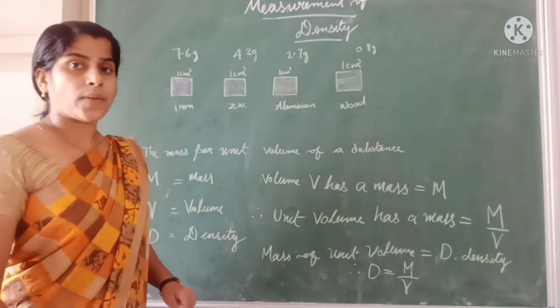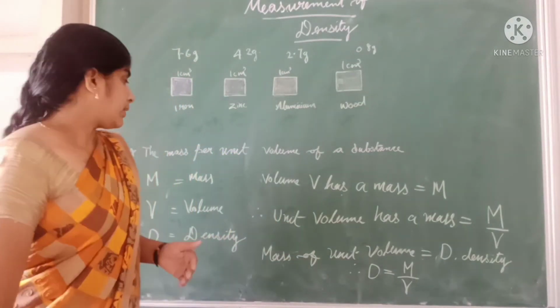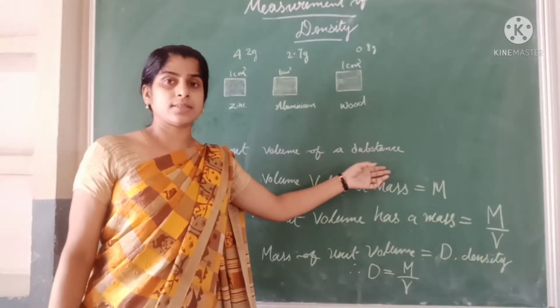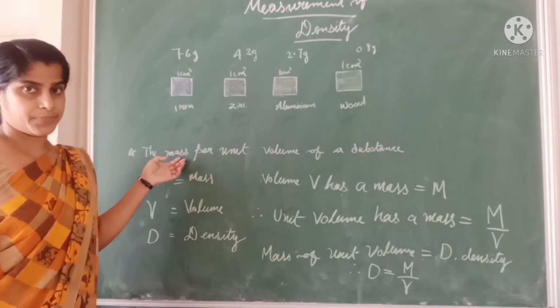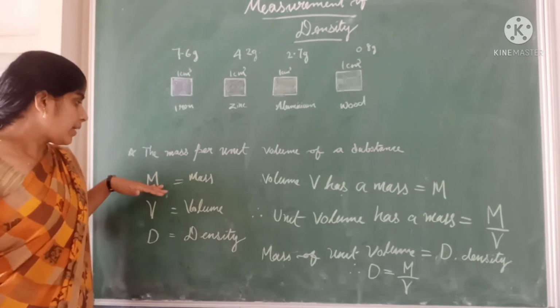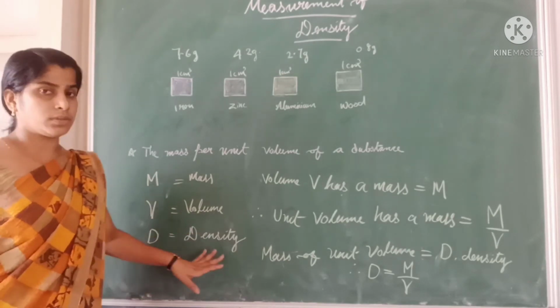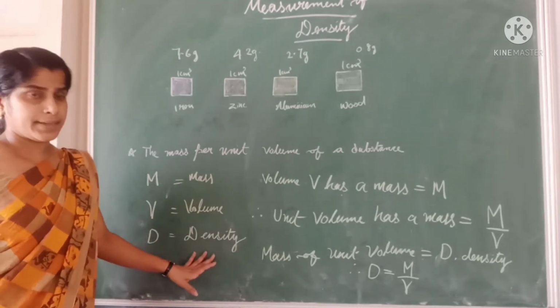Once again, the mass per unit volume of a substance is called density. M is the mass, V is the volume, and D is density.